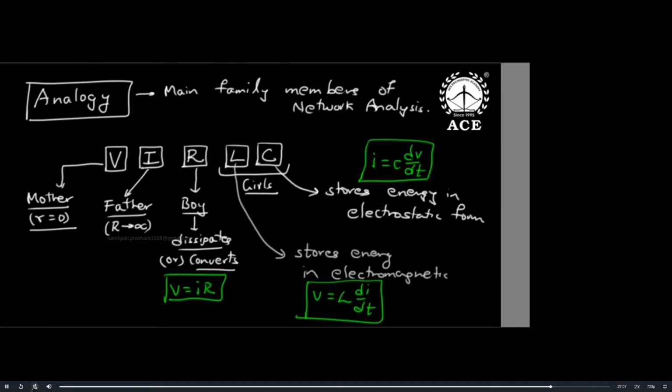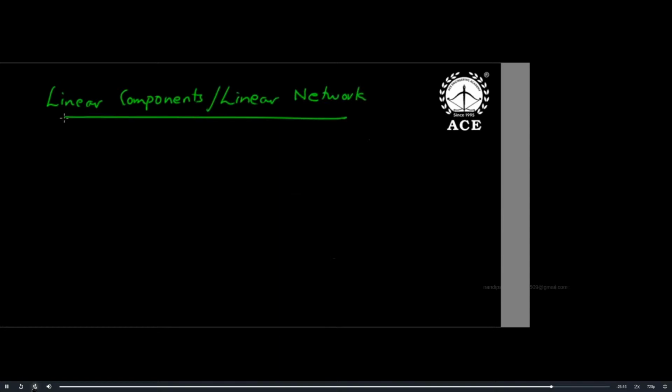Now, after understanding this family, let us go to the next definition. That's why I treat this as a family. The next definition is linear components or linear networks. This is a very interesting definition. Let's understand what is this linear component or linear network.